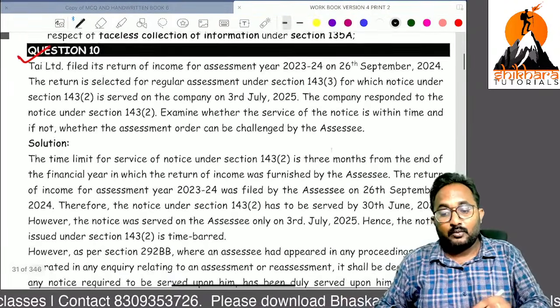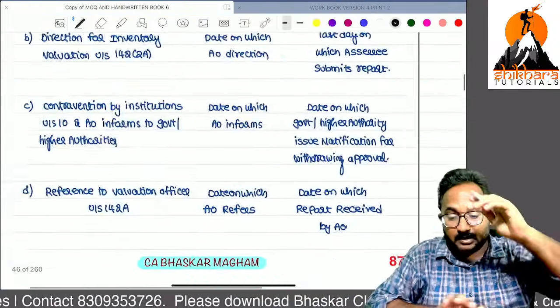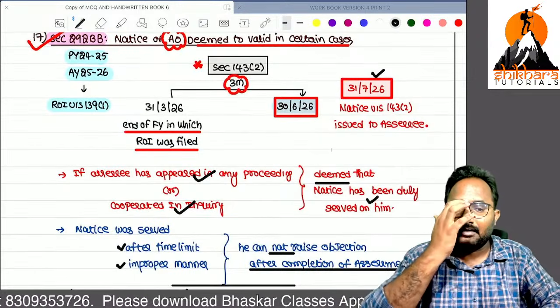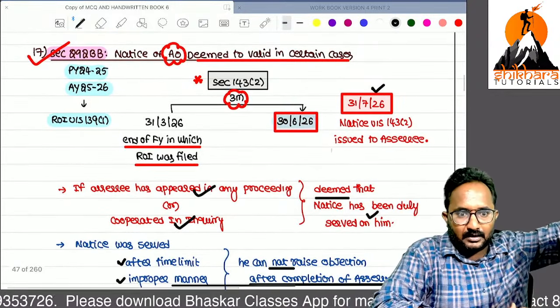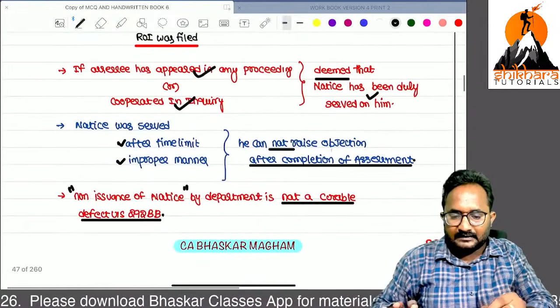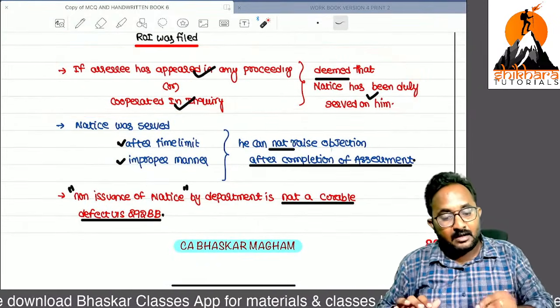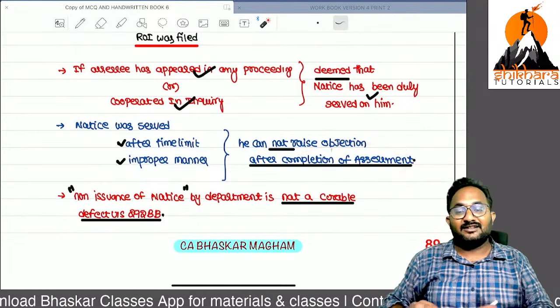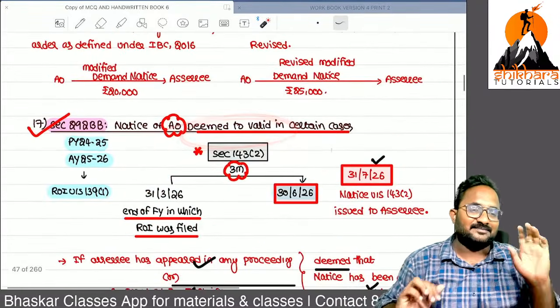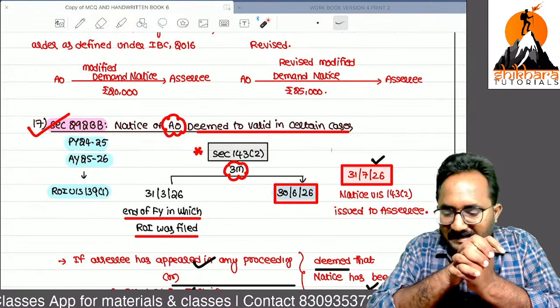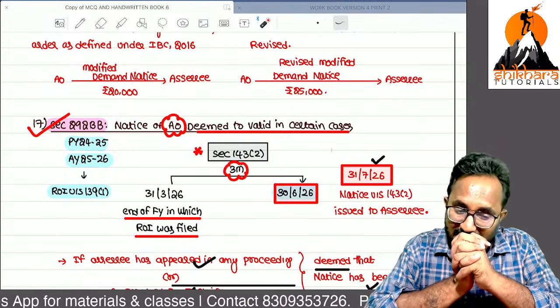Remember, 292BB is a department favorable provision. How can we say that? Sir, the notice is time barred only, but some SSCs have given cooperation for the assessment, and the assessment is already completed. The notice is then treated as valid, deemed to be treated as valid. So these are the only points from my side regarding the assessment procedure.